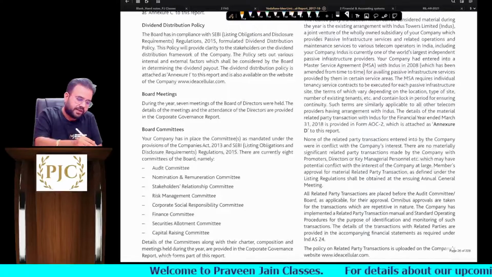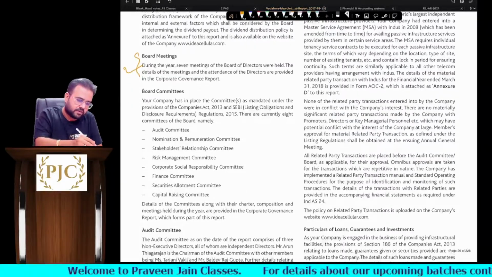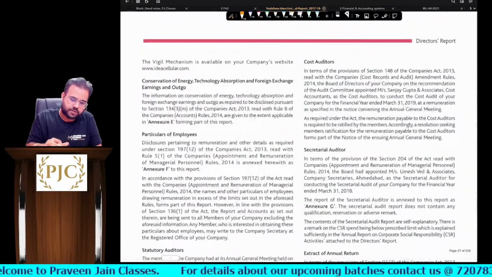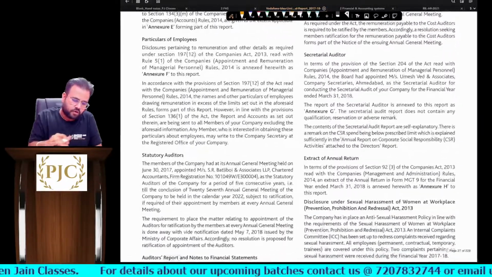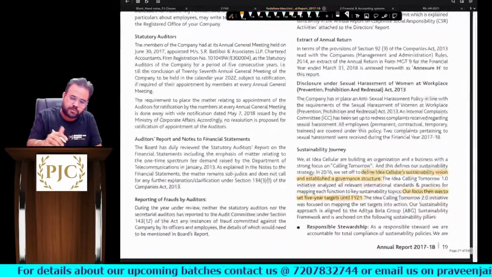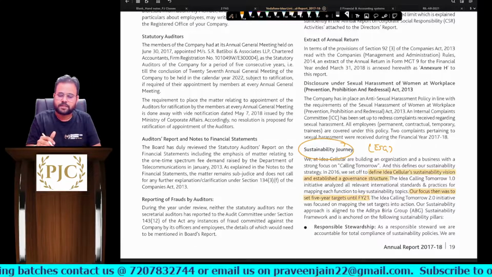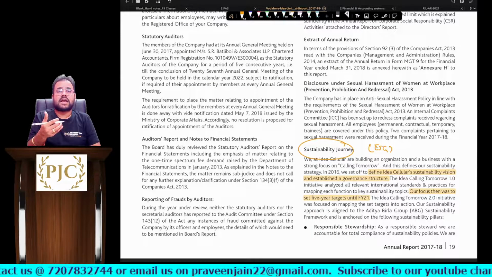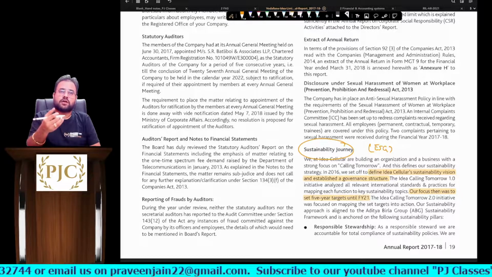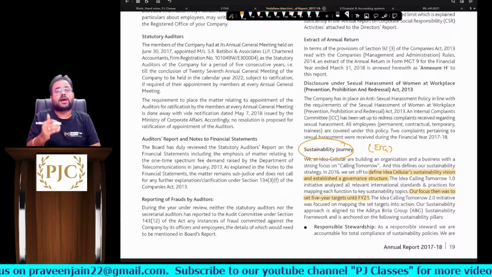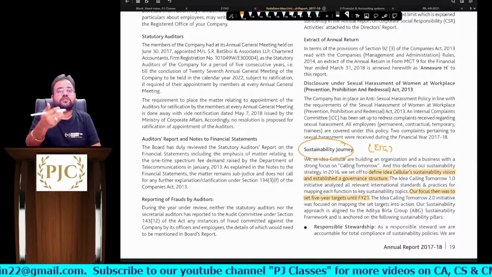So how many board meetings happened during the year, sir? Committee meetings, audit committee, who are the people. So all those details, statutory auditor, sustainability reporting, this is also called ESG reporting, sir. That means what the company is doing for the environment, what the company is doing towards social causes, sir.